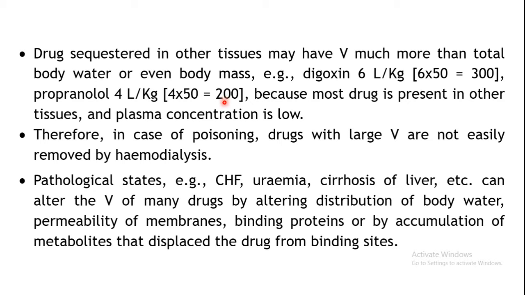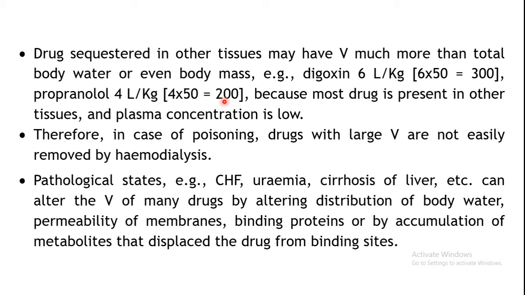Now why is it so large? That's because they are mainly bound in the other tissues, so their plasma concentration is very low. So in the calculation, the denominator, the plasma concentration, is very low. That's the reason why the volume of distribution is very large. Okay, so this indicates that there is binding in the other tissues.